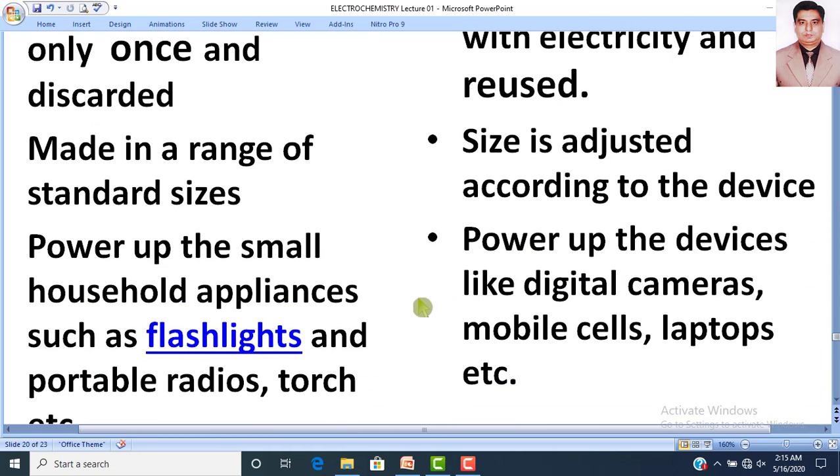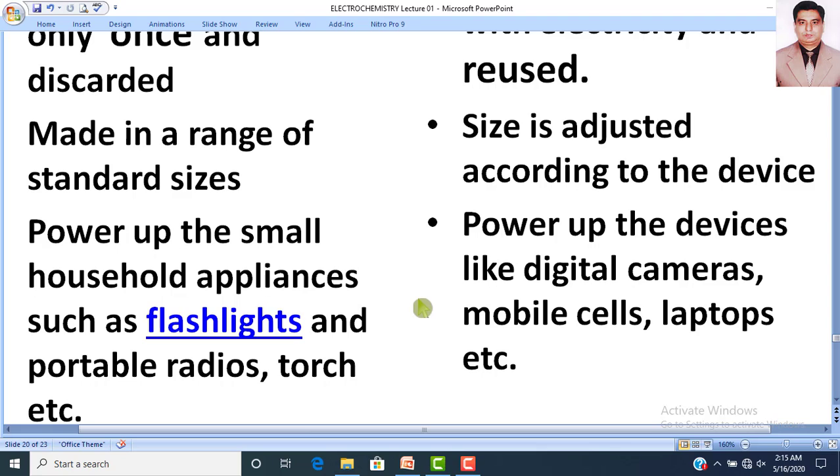Dear students, primary cells mostly power up small household appliances such as flashlights, portable radios, or torches. But secondary cells power up devices like digital cameras, mobile cells, laptops.